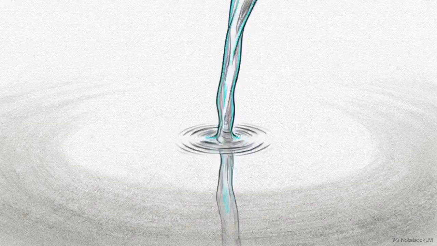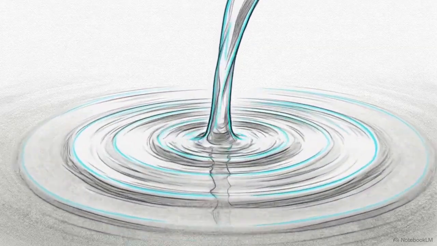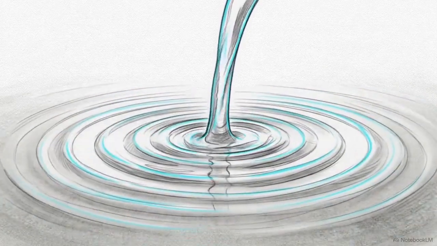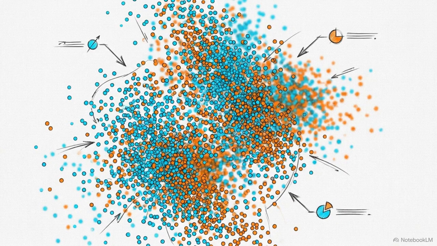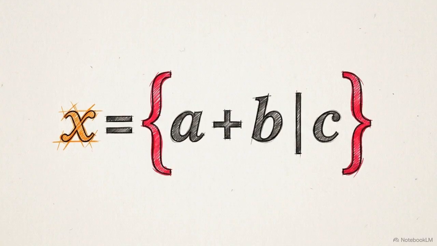It is mathematically impossible to list continuous domains, like the real numbers, where there are infinite values between 0 and 1 alone. Because we cannot list infinity, we have to change our approach. We have to construct sets using strict algorithmic rules. In mathematics, this rule-based construction is called set comprehension.